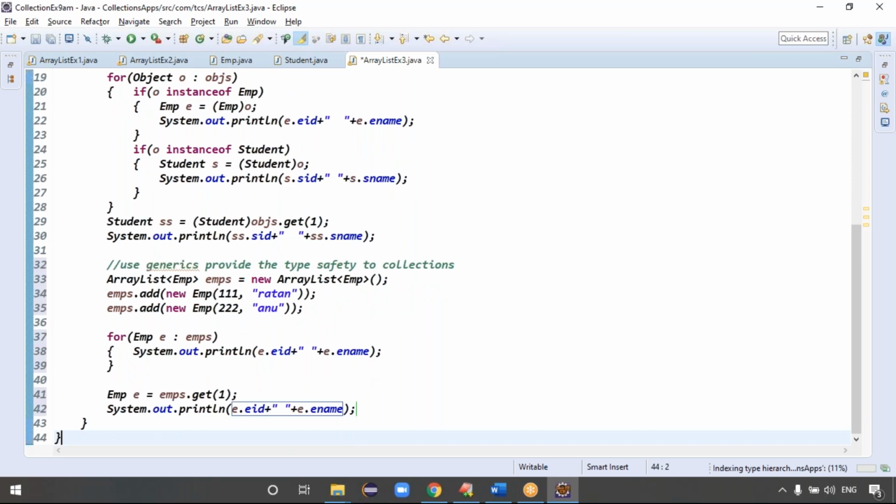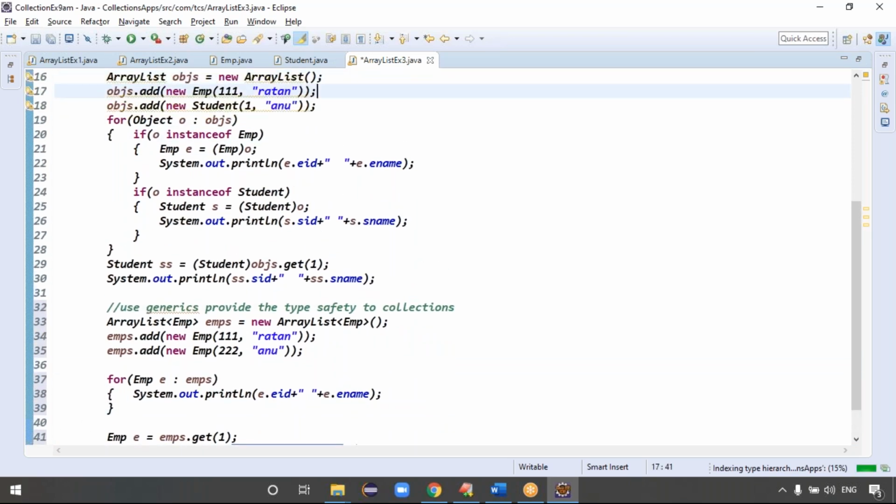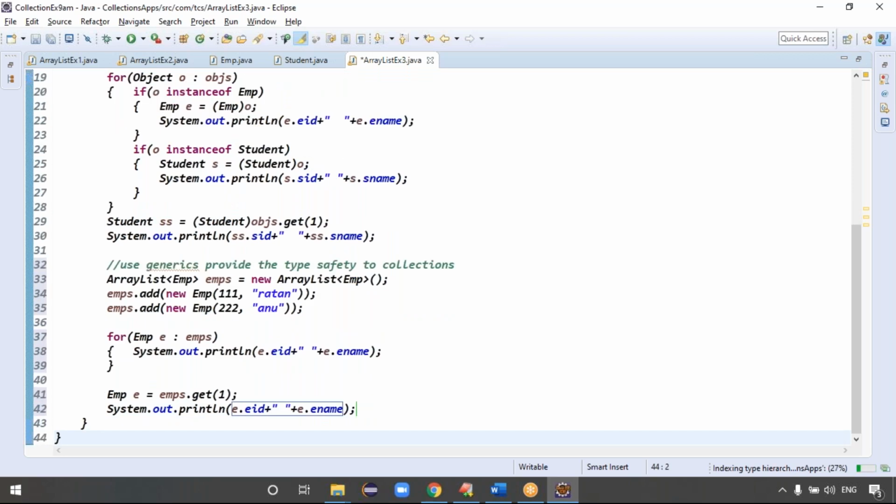That's all, guys. Okay, do you feel it? Now, Ratan sir, my question: arrays can also hold the same kind of data, right? Now, ArrayList also can hold the same type of data after using generics, right? The only difference I feel is that we have methods to use.